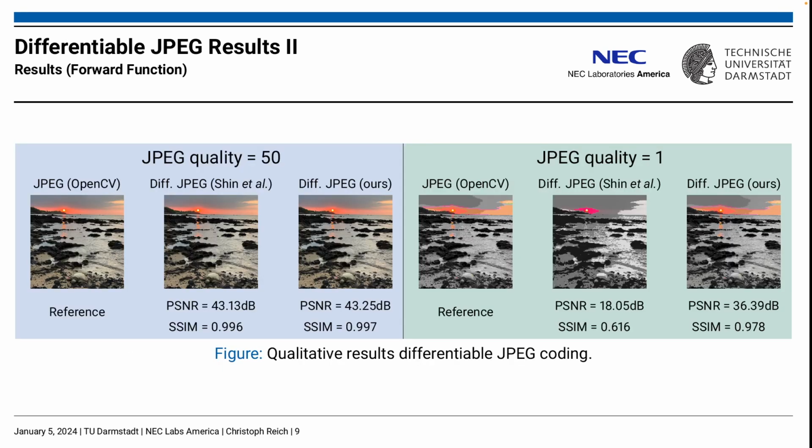These results can also be observed qualitatively. For a medium compression strength of 50, as shown on the left, both the approach of Shin et al. and our differentiable JPEG approach approximate the non-differentiable reference JPEG-coded image well, shown in the left column. For a strong compression, meaning a JPEG quality of 1, the approach by Shin et al. does not produce a JPEG-coded image perceptually similar to the non-differentiable standard JPEG implementation. Our differentiable JPEG approach still leads to an accurate approximation.